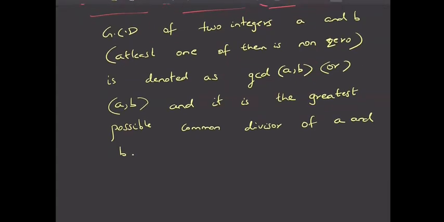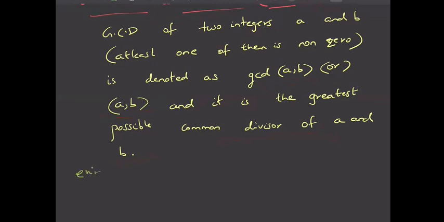Fine. This is the definition of GCD, that it is nothing but the greatest possible common divisor of A and B. Right. The maximum thing which is common in A and B, that is the GCD of A and B. And this is the notation. You can write GCD of A comma B, or simply you can write this also. This is also fine.